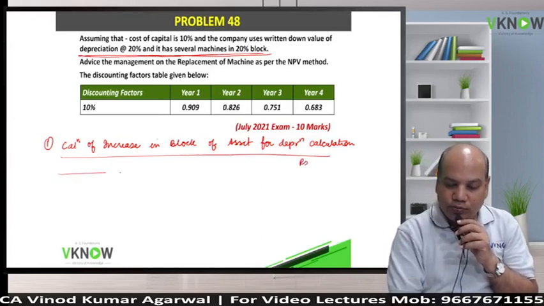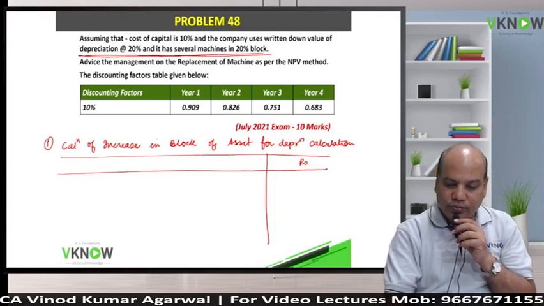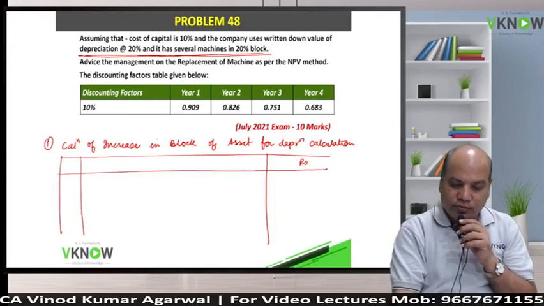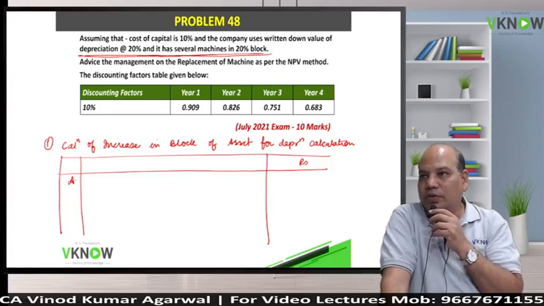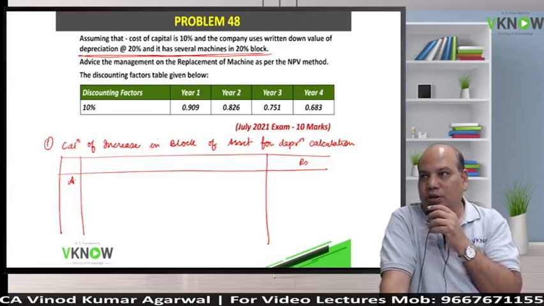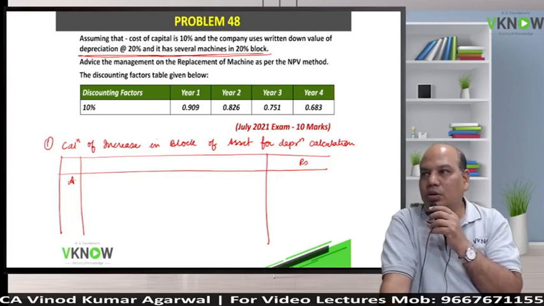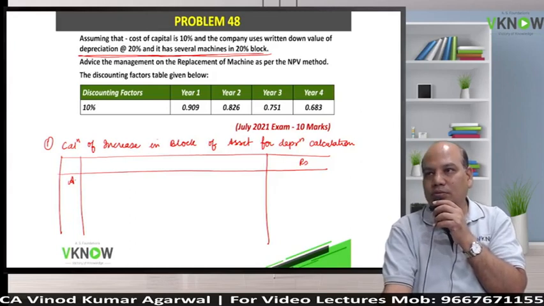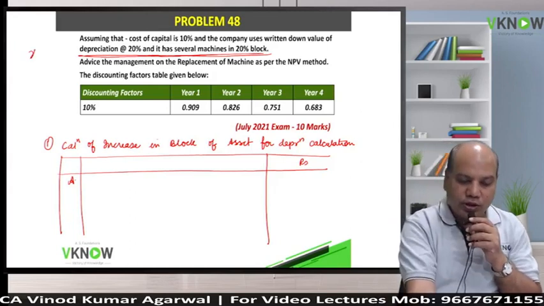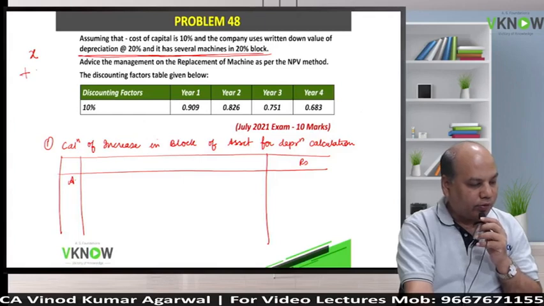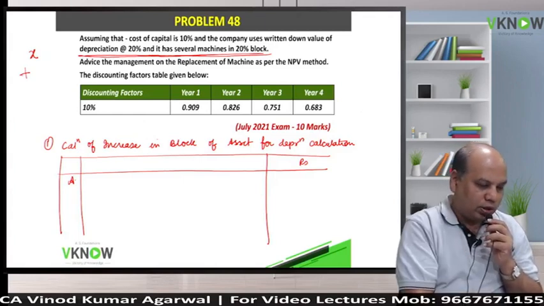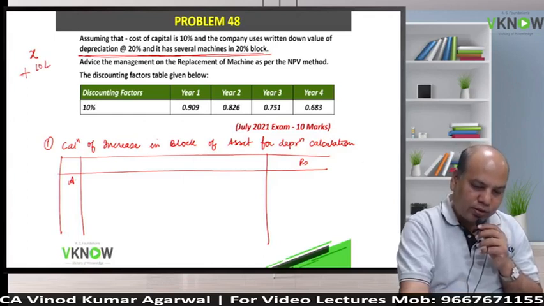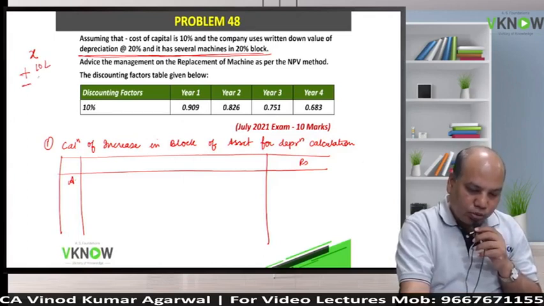You are a student of tax also, I assume. The income tax law is that when you buy an asset, it will increase the block of asset. When you sell, it will decrease the block of asset. And you will get depreciation on the differential amount. Is it right? Suppose it is earlier X. You buy an asset for how much? The new asset will cost you 10 lakh, and you sell the old asset for 3 lakh.